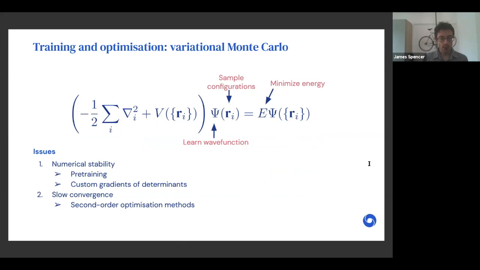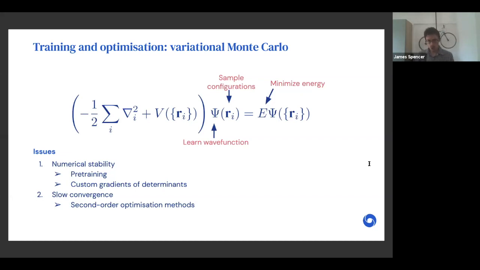So we can then take the wave function and we can optimize it by minimizing the energy of the wave function. And we do this using standard variational Monte Carlo, where we sample configurations from the net according to the output of the network, the square of the output of the network. We then evaluate the wave function's energy and the gradient of the energy with respect to the parameters, and we use this to minimize the wave function with respect to the energy.